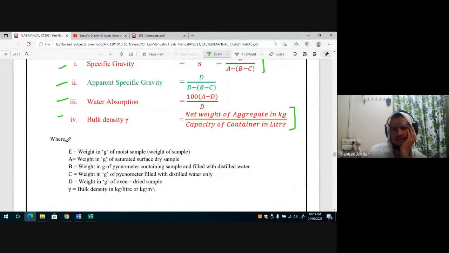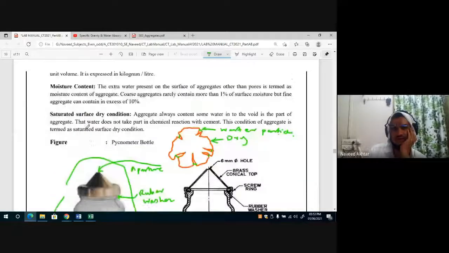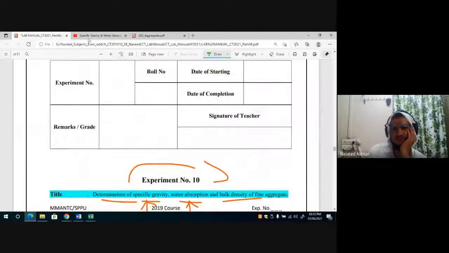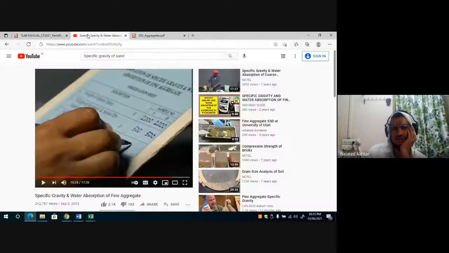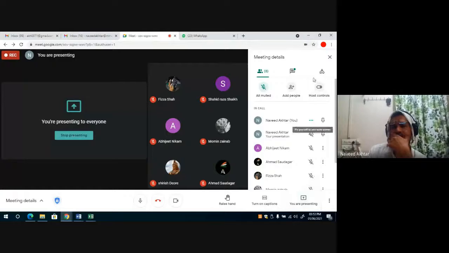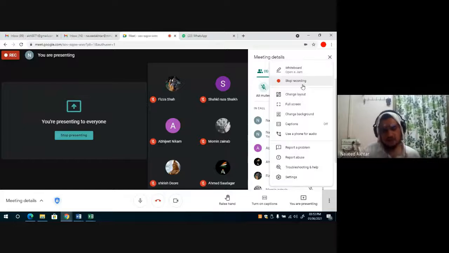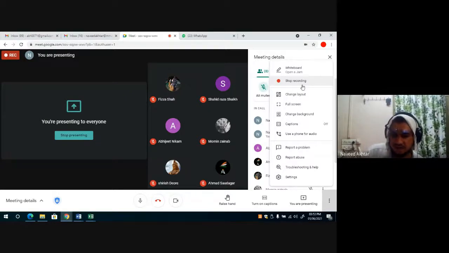The bulk density experiment we will see in the next class. So we will stop today here. If you have any doubt, you can ask me. This is all about the experiment on sand to find the specific gravity, water absorption and apparent specific gravity of the sand.